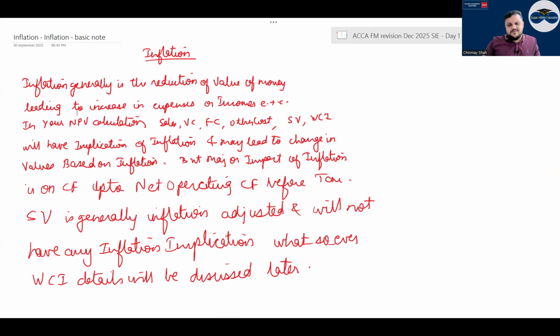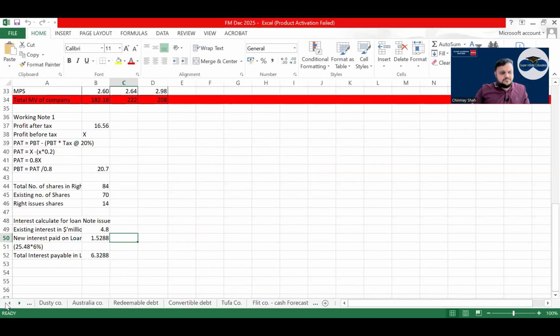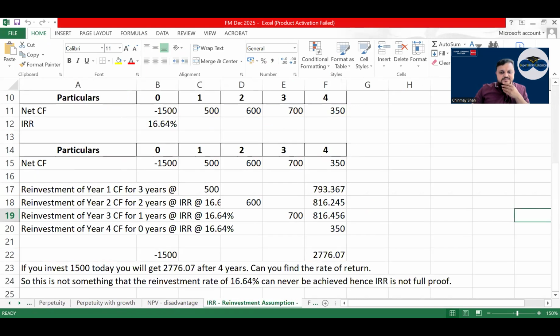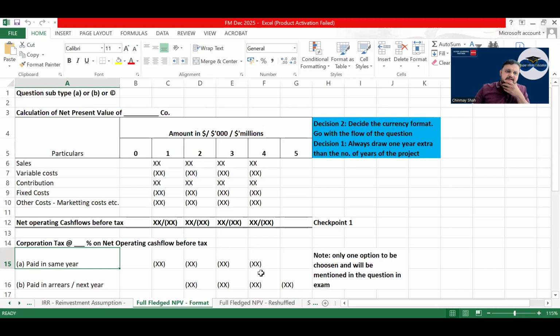Now, full-fledged NPV has a format, correct? Have a look at how the format fares out. This format you have to learn for the exam. Very important format. So this is how many Excel sheets we have made. This is the main class sheet. Yes, the full-fledged NPV format. Have a look. Right? What is the format?